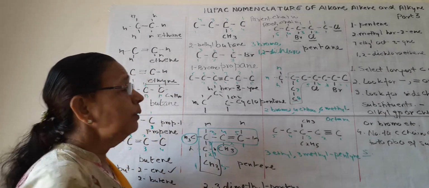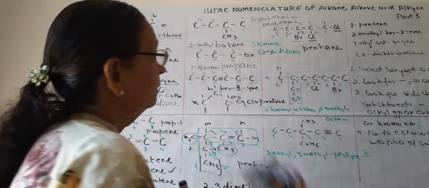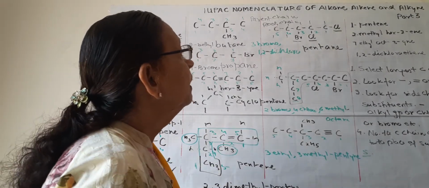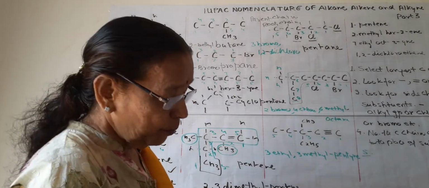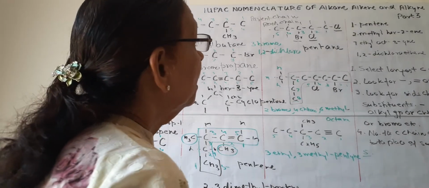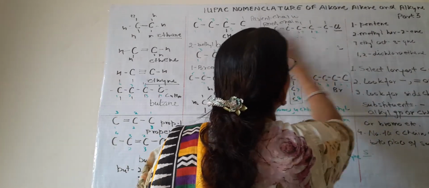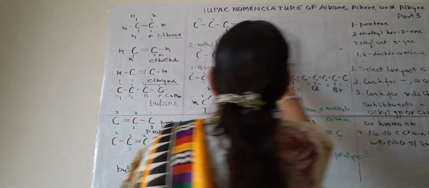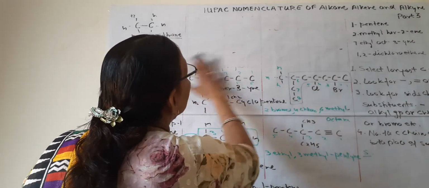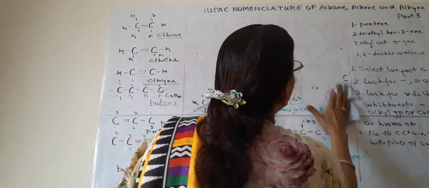So this is how this naming is done. You have to practice with more compounds. Now I want to give you the names. Names are given, how to write the formula. We try for the formula of these 3, 4.